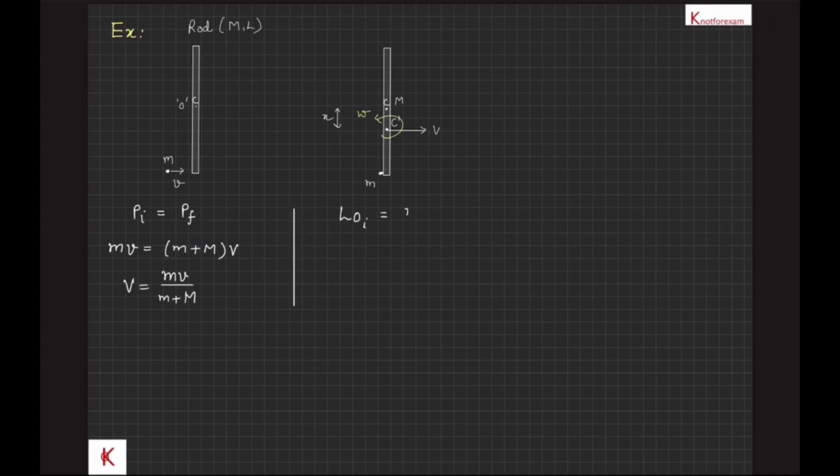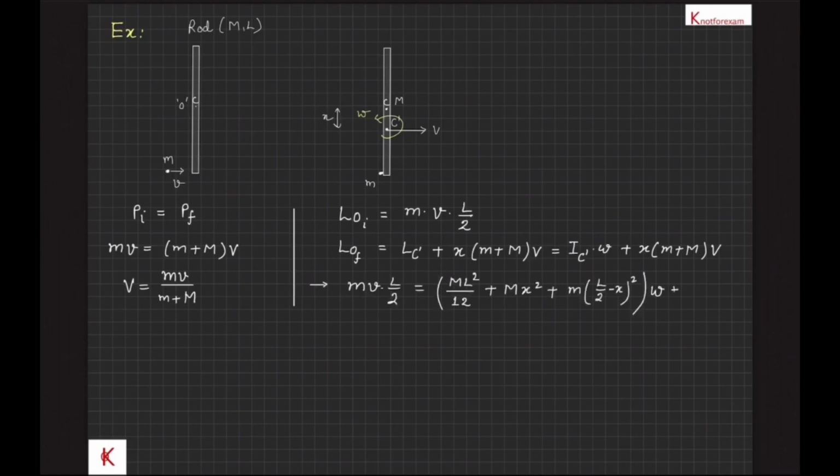Also let the center of mass of the system, C dash, be at a distance x from the center of the rod. Then x will be ml upon 2m plus m, and the initial angular momentum about point O, L_O I, is equal to mv into L by 2. And the final angular momentum about O is the angular momentum about the center of mass C dash of the system, that is I_C dash omega, plus the angular momentum of the center of mass, that is x into (m plus m) into v. And by using angular momentum conservation, we can easily find omega.